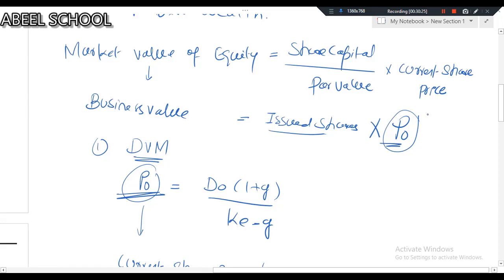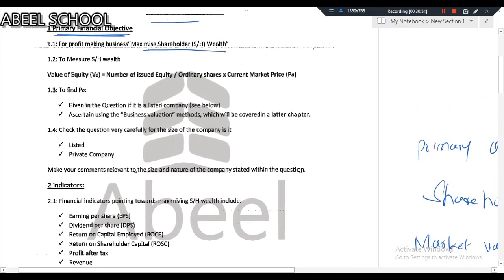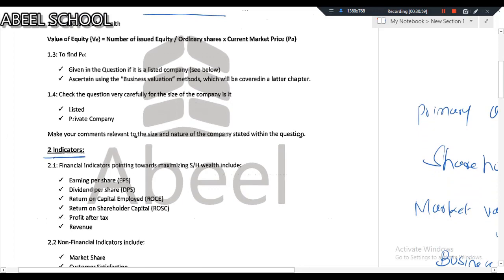Definitely, there must be some financial as well as non-financial indicators which should point towards maximization of shareholders' wealth. Don't you think so? So let us discuss what those indicators are.